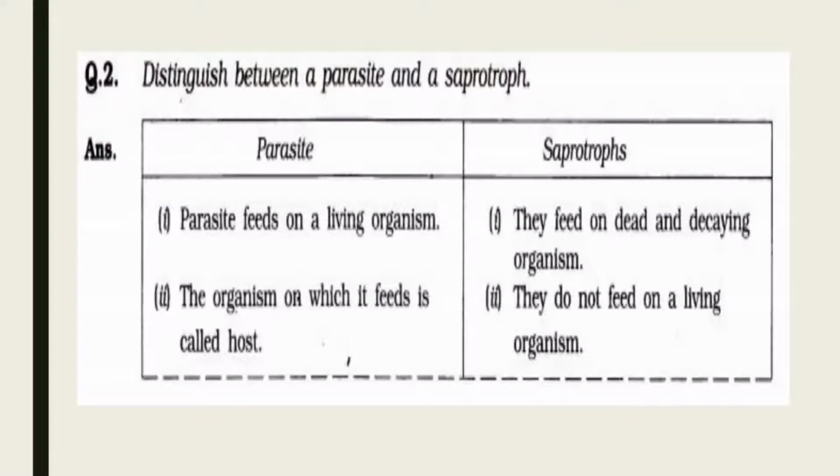This way you can write the third point. For parasite, examples: dodder, cuscuta, amarbel. And for saprotroph, examples: fungi, mushroom.